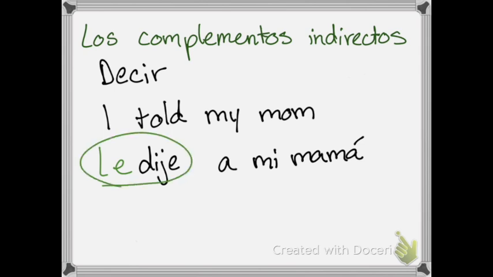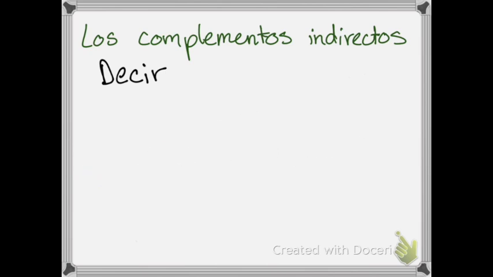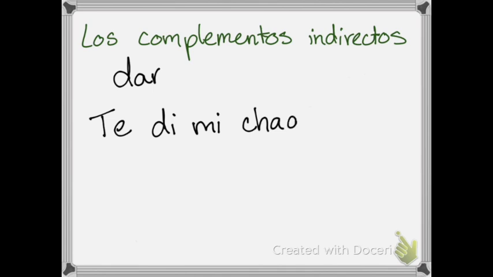Decir is just one of those verbs that likes having a complemento indirecto with it. See? Another verb that really likes having a complemento indirecto is going to be dar, to give, right? Who did you give it to? So dar oftentimes has a complemento indirecto with it because we're not just giving something, we're giving something to someone else. So for example, te di mi chaqueta. I gave you my jacket. Te di mi chaqueta.